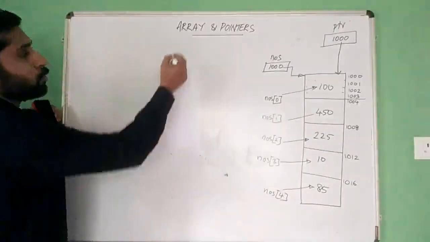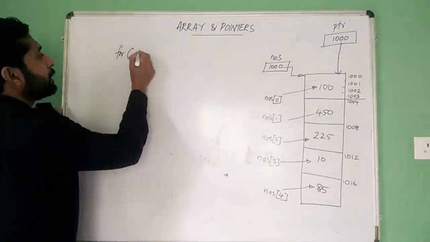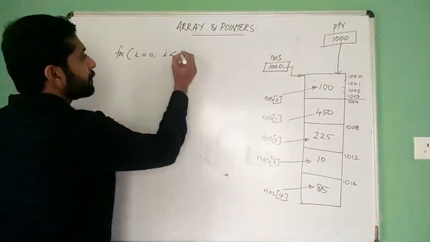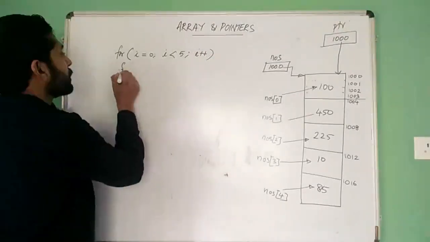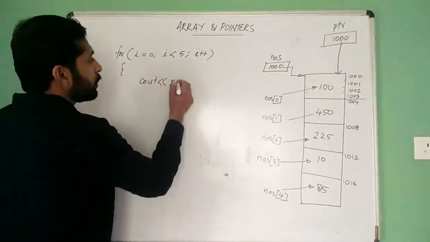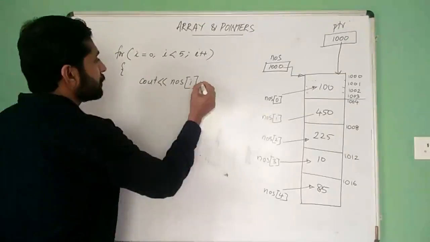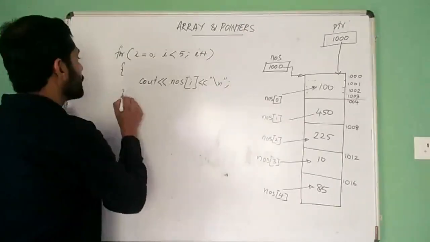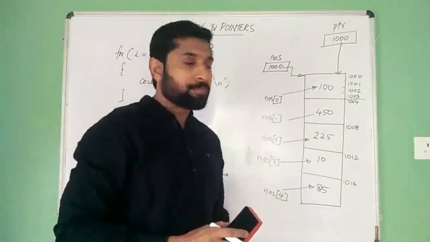Now we can write a loop like this. For I equal to 0, I less than 5, I plus plus, Cout NOS of I, to display all the elements in the array.